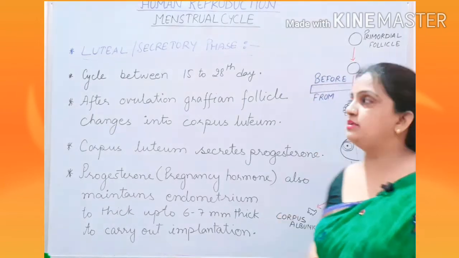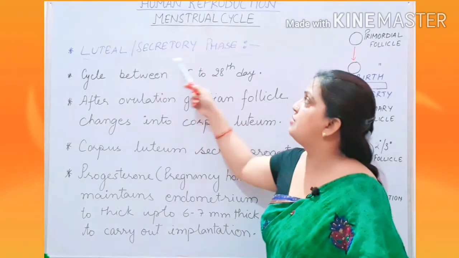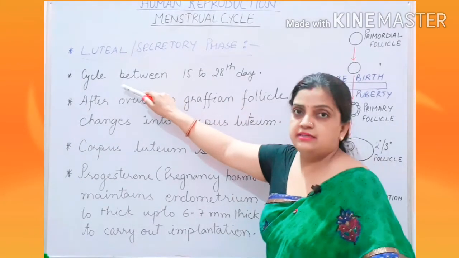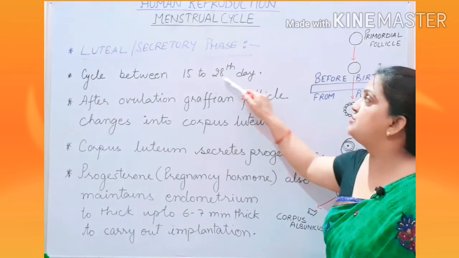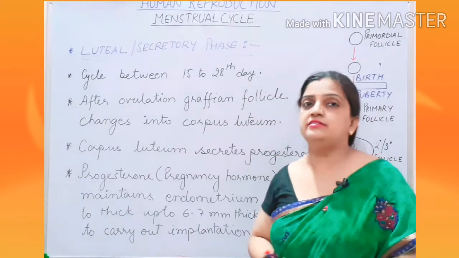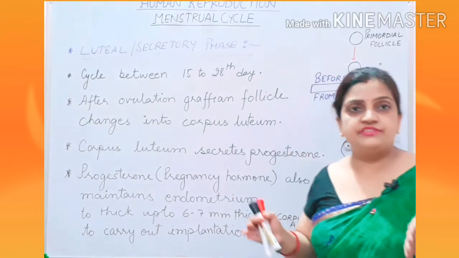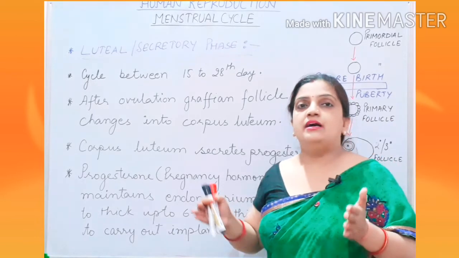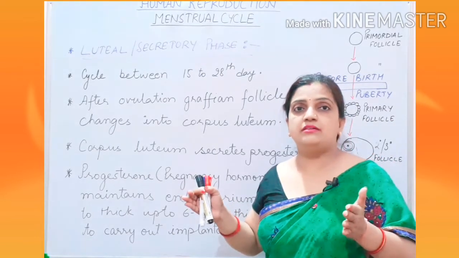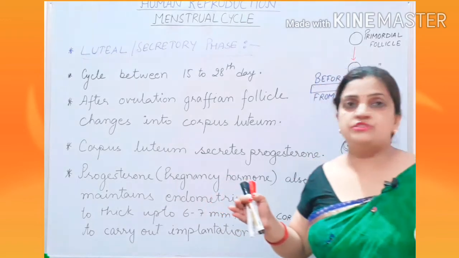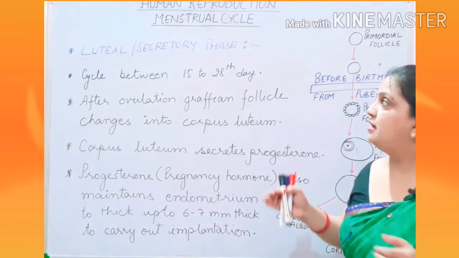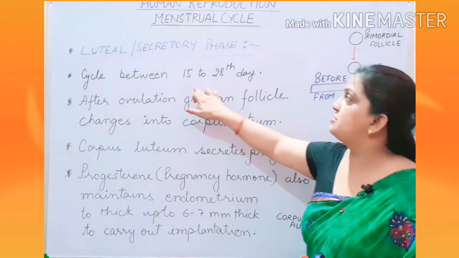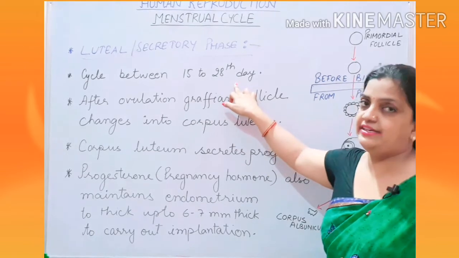Now children, moving to the next phase, your luteal phase or secretory phase. This phase occurs between the 15th and 28th day. It means that after 5 to 6 days your follicular stage started, and around the 14th day the follicular and ovulatory phases were there. Now this luteal phase comes after the ovulatory phase, after the follicular phase. It starts from the 15th to the 28th day.